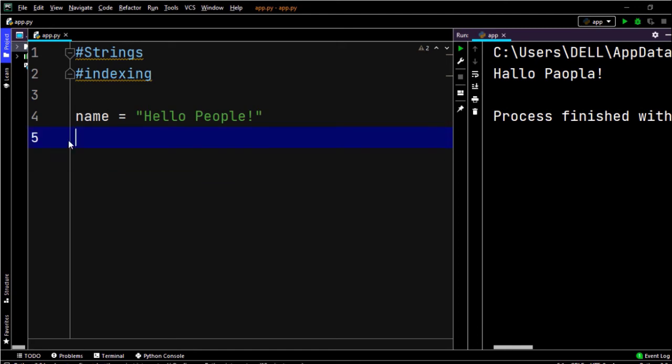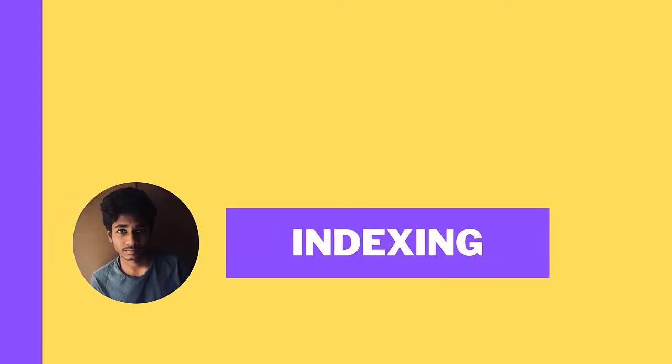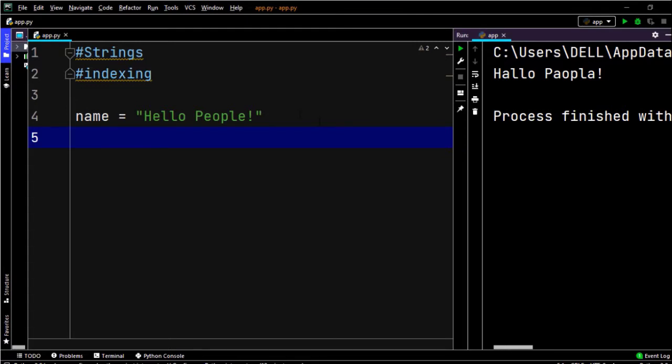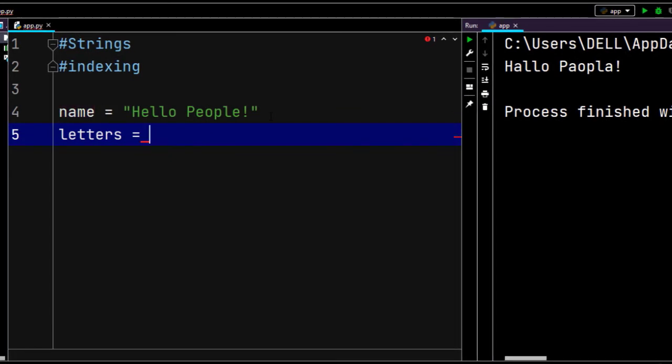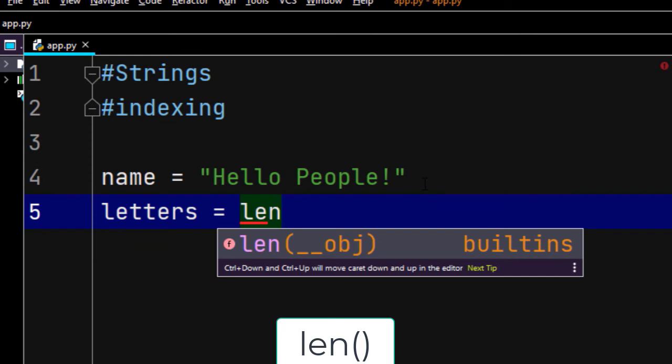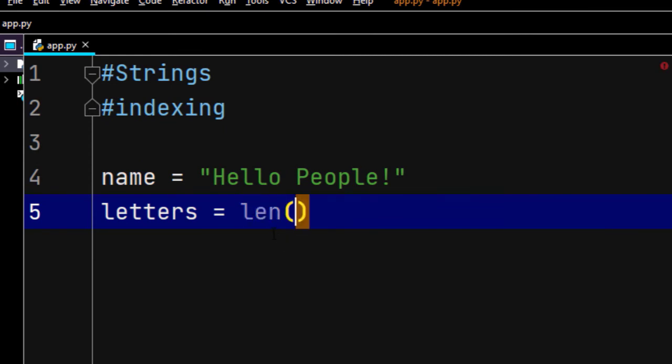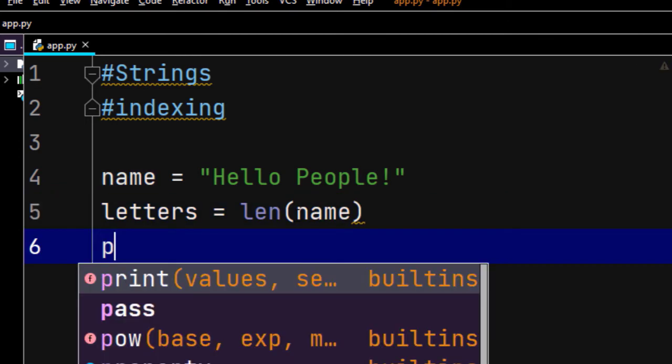And here we go, coming back to the topic again, indexing. We can change specific text to uppercase or to lowercase. Now how about going a lot further? What I mean is, how about checking how many letters are there in this name? Interesting, right? Letters equals, now there's a function called len. Len is a function which helps to find how many letters are there, the length of the string. Let's say length of name. Now when you print these letters here,